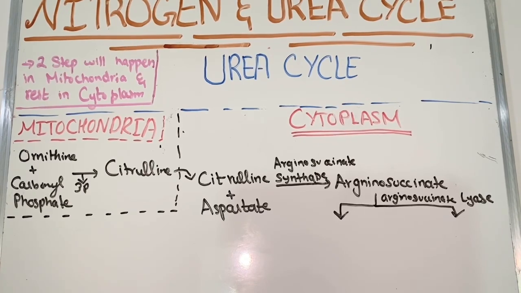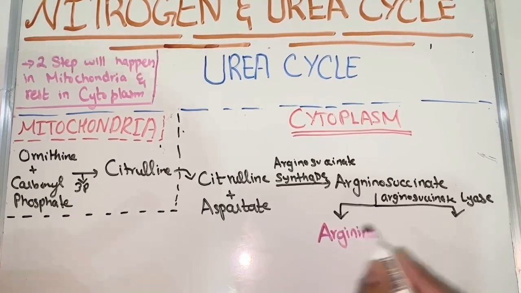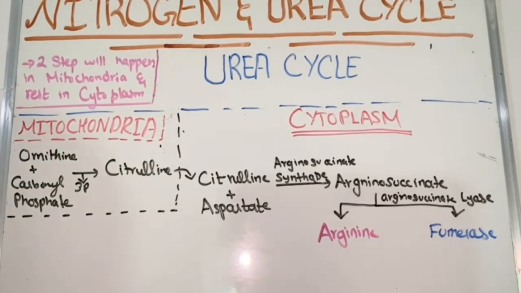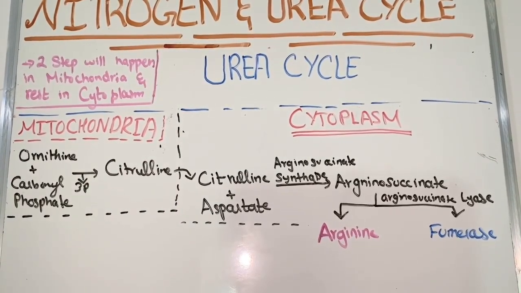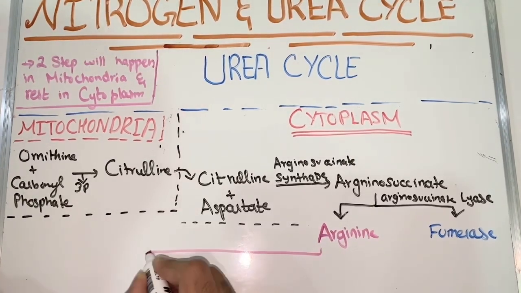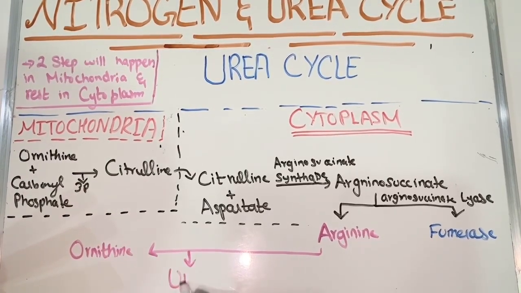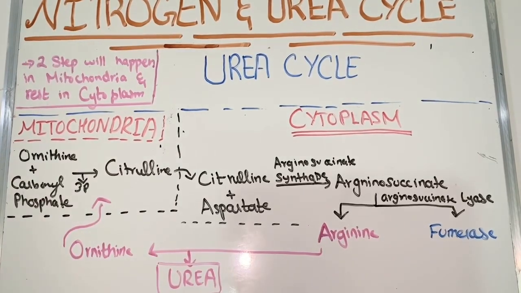The main function which produces urea is arginine, because arginine converts back into ornithine by releasing urea. So I will discuss again that arginine will be converted into ornithine by releasing urea. We will get urea, so here urea cycle will complete, but ornithine can again be sent to mitochondria to perform the function again.